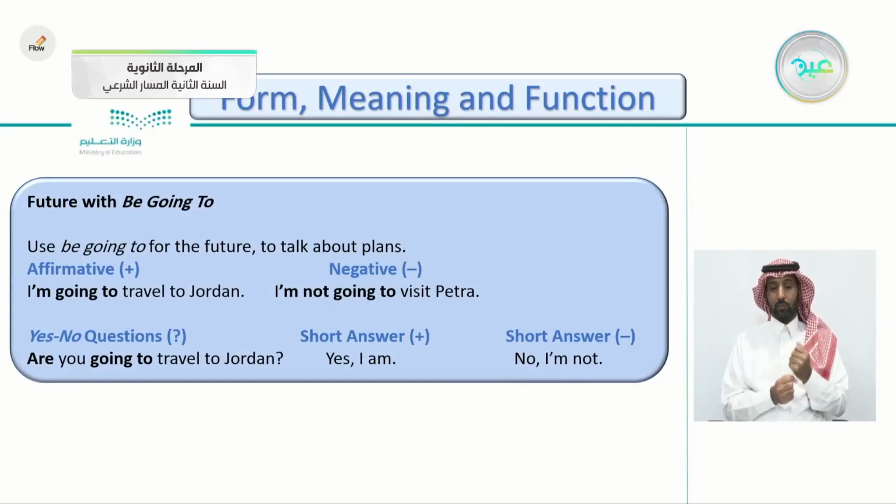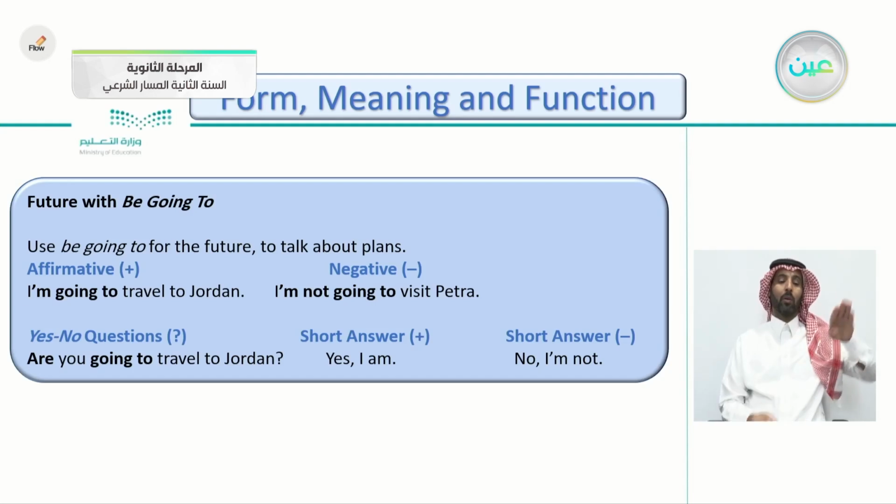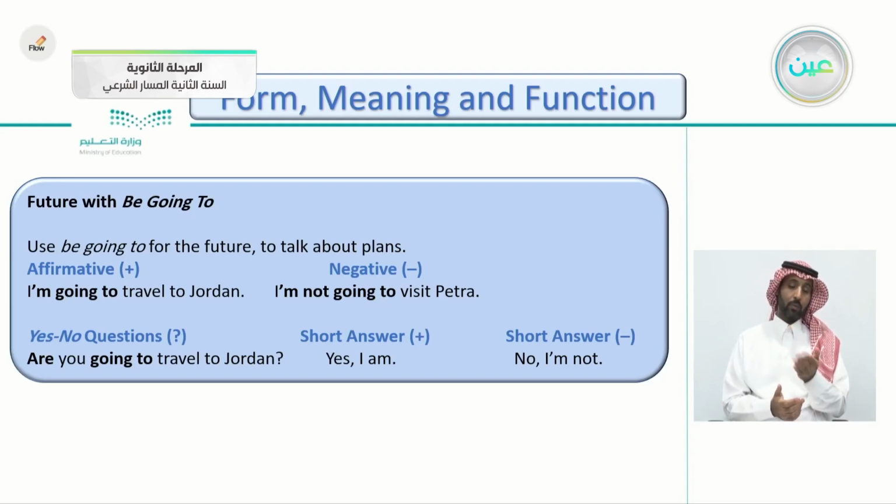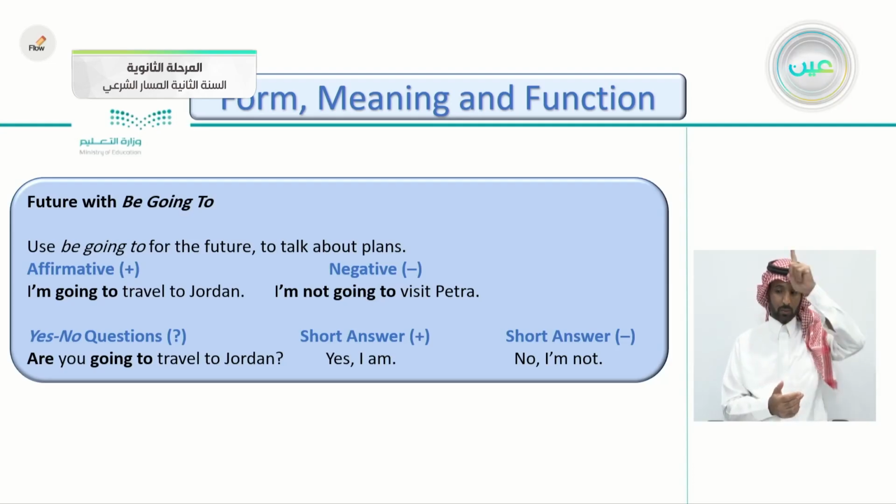Let's begin with the future with be going to. Of course, be here means am, is, or are. So we use be going to for the future to talk about plans. For example, here we have the negative and the affirmative. The affirmative: I'm going to travel to Jordan. So I, then am, going to, then we put the verb: travel to Jordan.